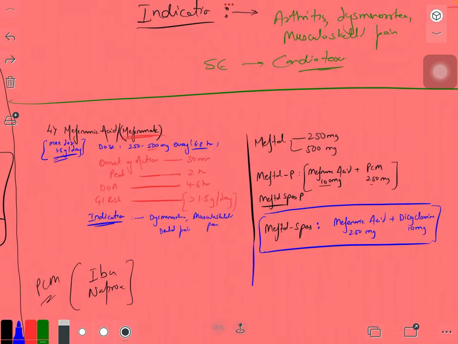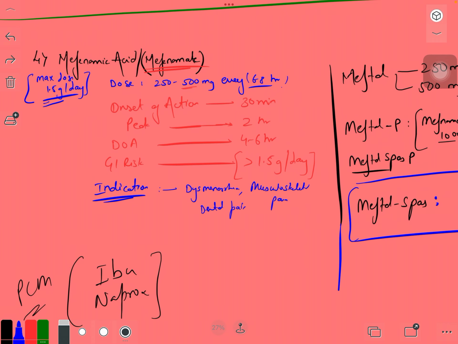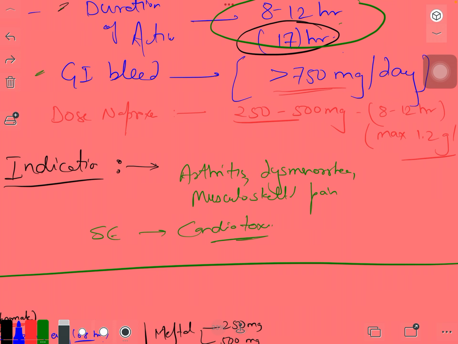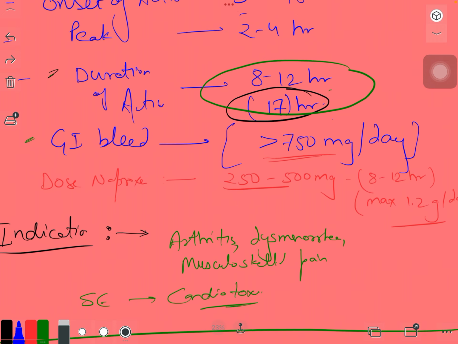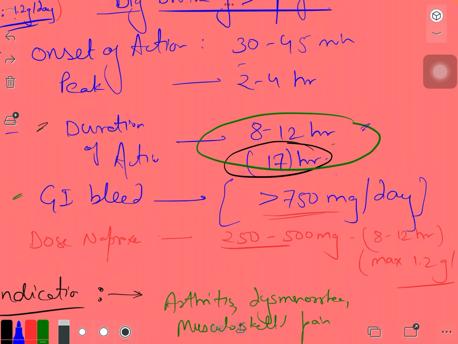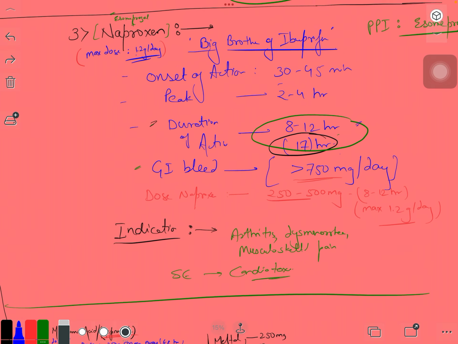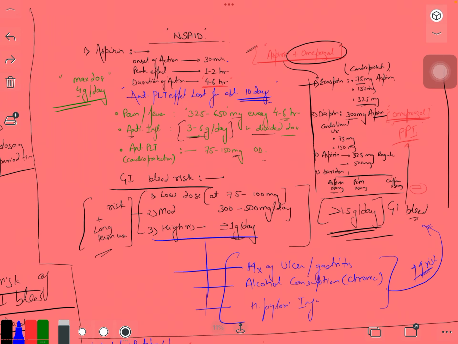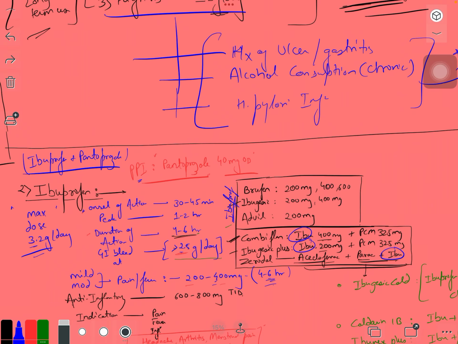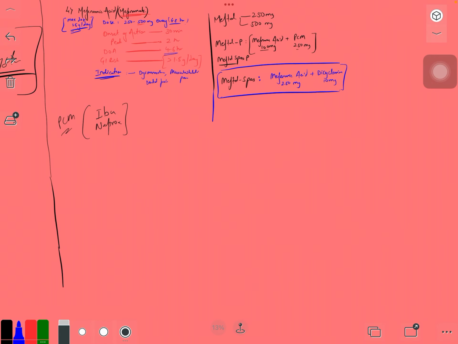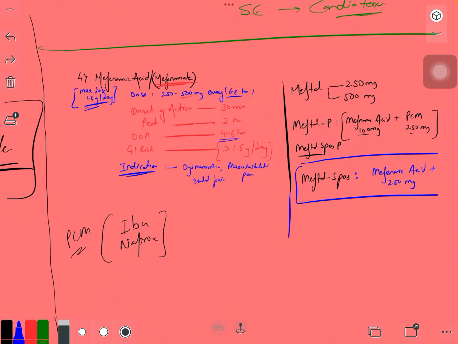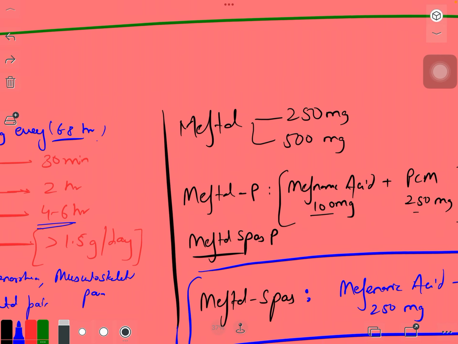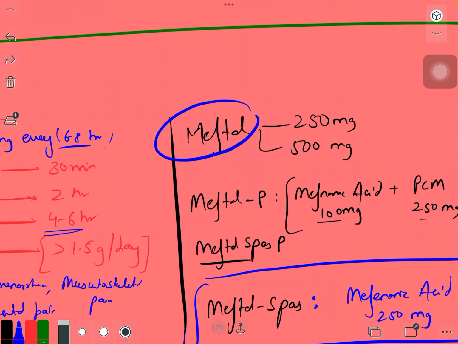The duration of action of mefenamic acid was about 4 to 6 hours, and we use it for dysmenorrhea. Which one to choose totally depends upon the female patient and how nicely she tolerates such drugs, whether ibuprofen, naproxen, paracetamol, mefenamic acid, or combinations like Meftal P, Meftal Spas, or only Meftal.